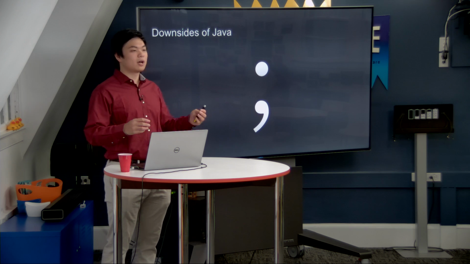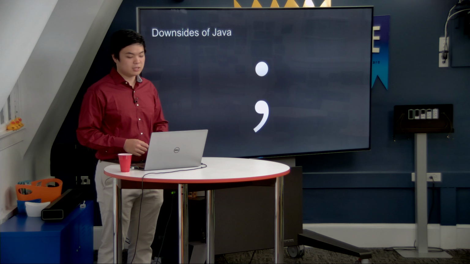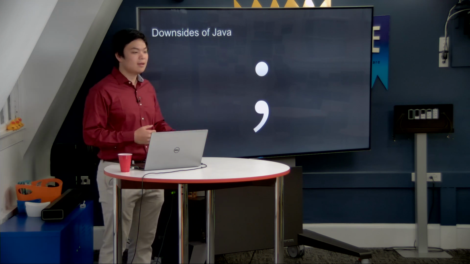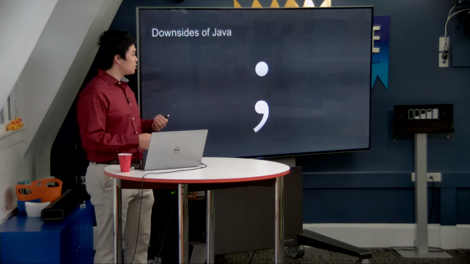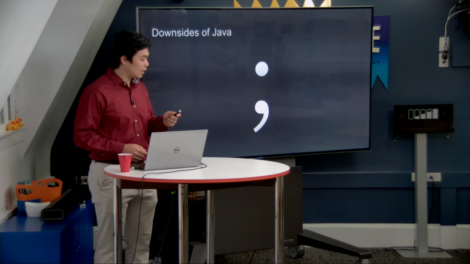So I hope that today's lecture will help give you an introduction, a refresher, or some motivation to go and explore this fascinating language. But before we dive into the specifics, we also have to talk a little bit about the downsides of Java. Yes, we have to reintroduce the semicolon. I know in Python we are able to eliminate this, but in C, as in Java, we have semicolons as well as more complicated syntax because we are dealing with a lower level programming language than in Python, unfortunately. So for those of you who didn't exactly like C or thought that it was too much hassle, potentially Java could also be this way to you, but I hope that I will be able to convince you otherwise today.